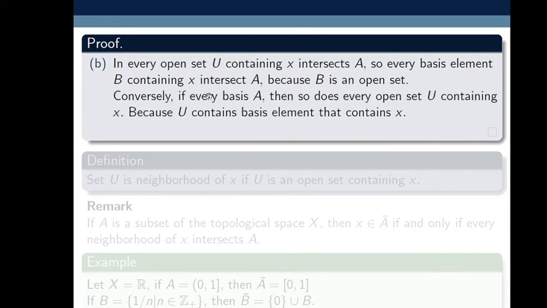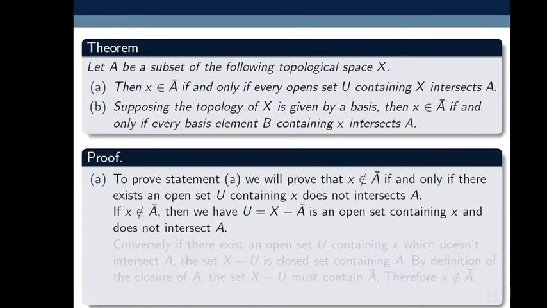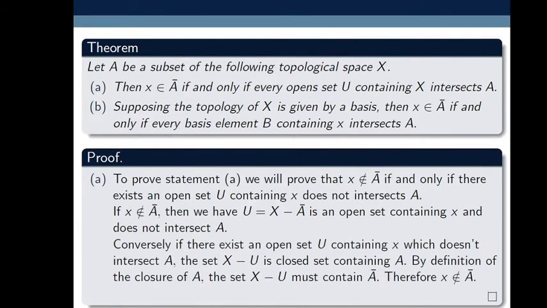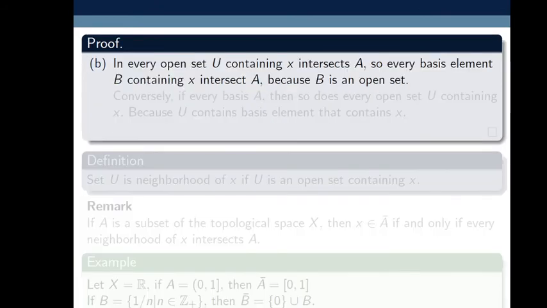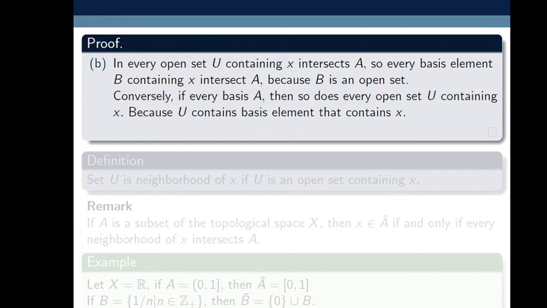Conversely, if every basis element containing X intersects A, then so does every open set U, because U contains a basis element that contains X. So both the proofs are simple. Just use the definition and some results which were discussed earlier.